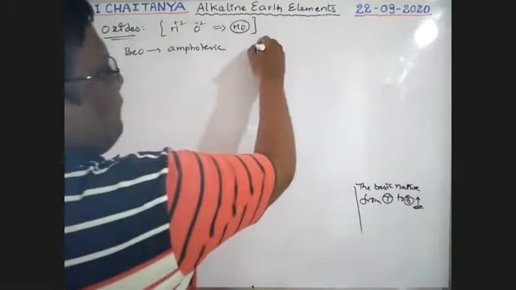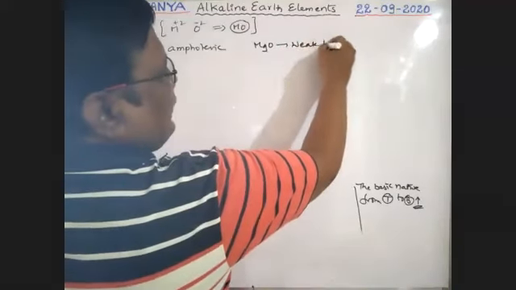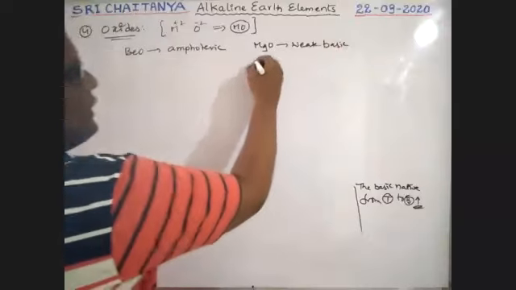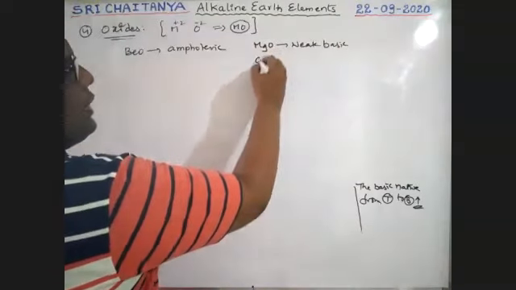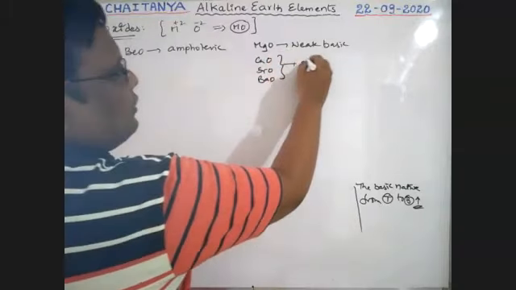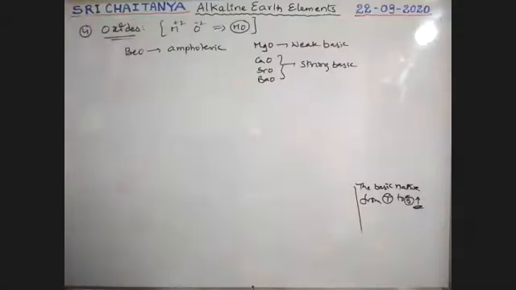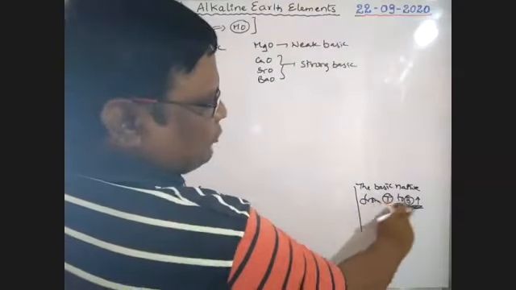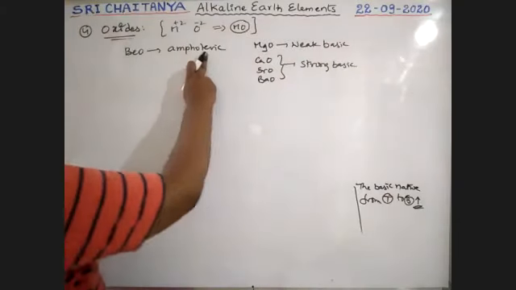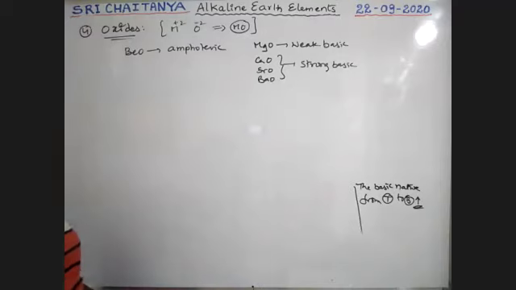Next, magnesium oxide is weakly basic in nature. The other oxides, calcium, strontium and barium oxides, are strongly basic in nature. Basic nature of these oxides increases from top to bottom. So magnesium oxide is weak basic and the remaining oxides are strong basic.